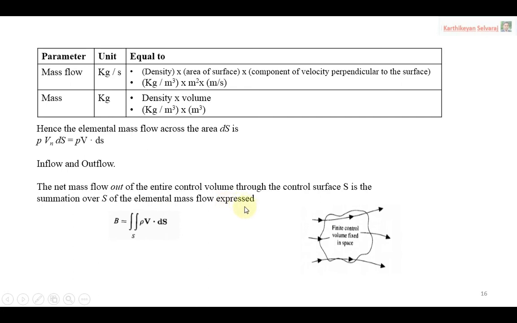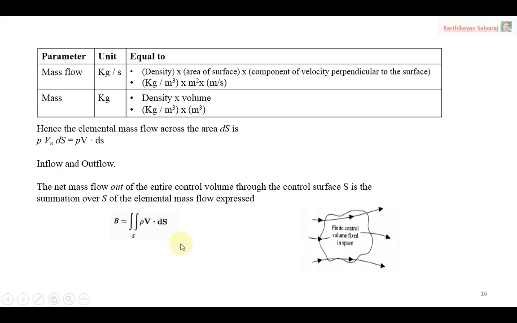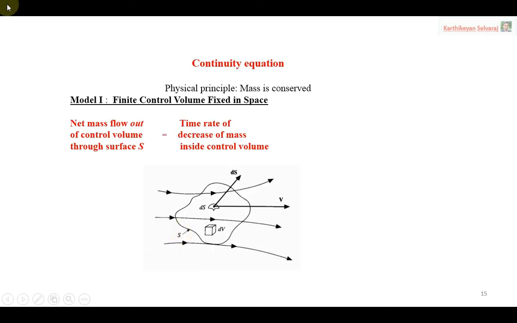We consider only for the small value ds. Suppose I want to find the total mass flow through the control surface S, I have to go for the integration. Now we have to see here, the left hand side of the equation we represent as letter B, and the right hand side of the equation we represent as letter C, simply for identification purposes.